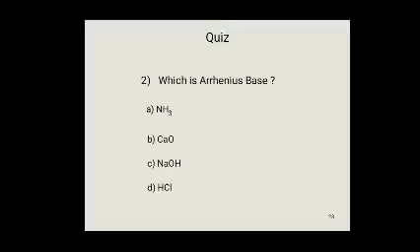According to Arrhenius, a substance that completely or partially dissociates in aqueous solution and produces hydroxyl ions is called an Arrhenius base. Ammonia and calcium oxide dissolved in water do not produce OH- ions according to this theory. HCl produces H+ ions in aqueous solution.